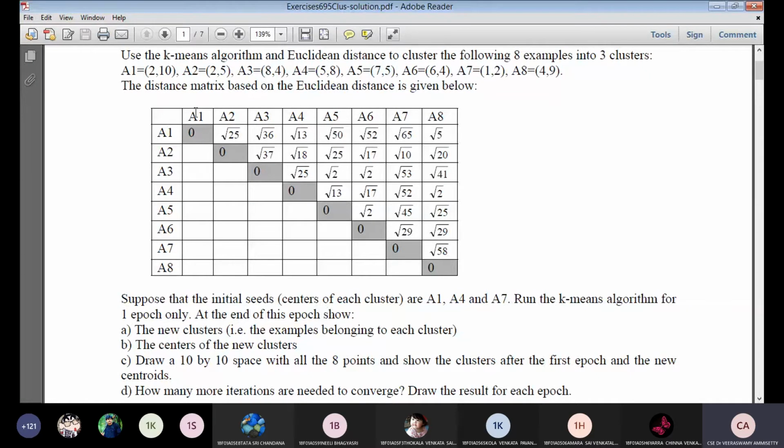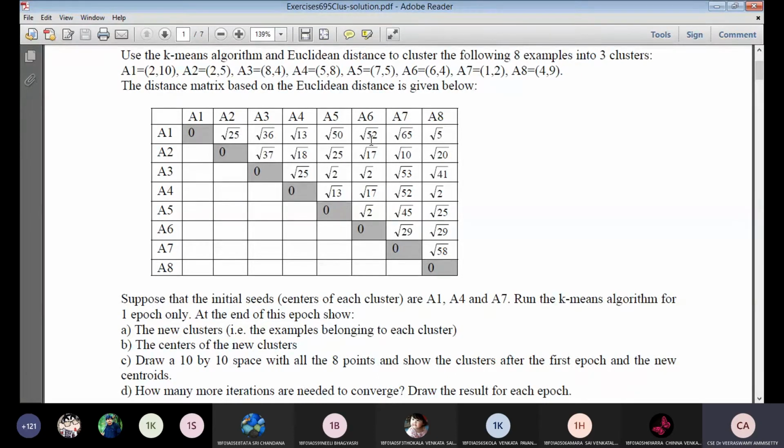So A1 to A1 distance is 0, A1 to A2 is 225, A1 to A3 is 256, 236. I compute the distance among them, from A1 up to A8: A1 to A2, A1 to A3, A1 to A4, A1 to A5, A1 to A6, A1 to A7, A1 to A8. So this is a distance matrix.